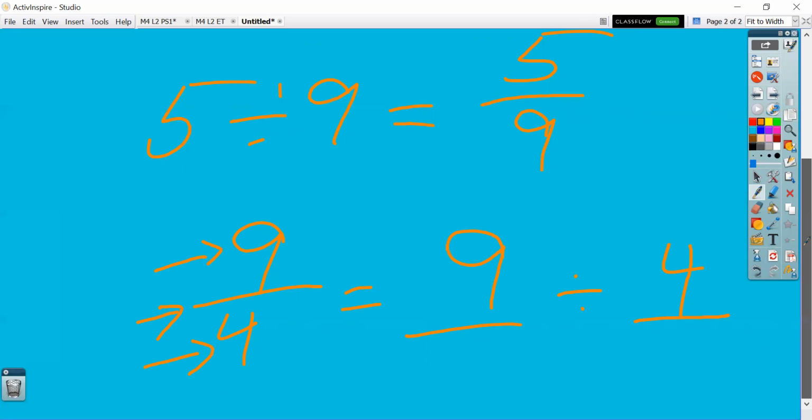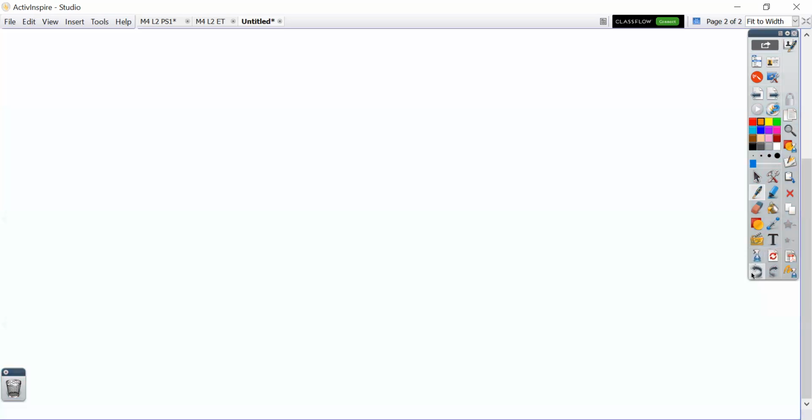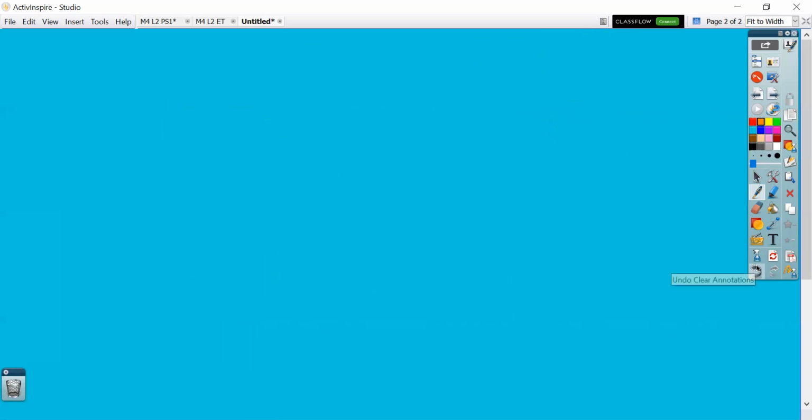Okay, but there is one that might get a little challenging. Let me clear the page. Whoops, undo, clear the page. Let's think about this one. 1 2/8 equals what divided by what? Well, it's not as easy on this one where we can't just pull these numbers and fill in the blank.